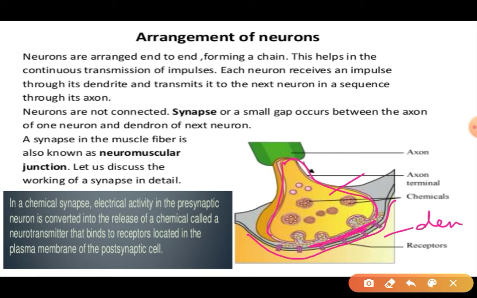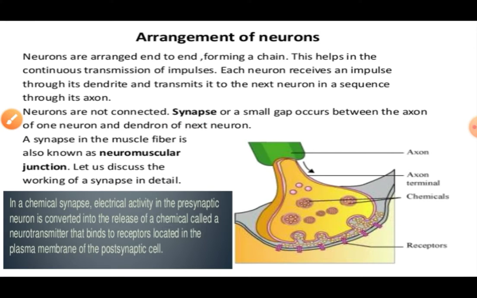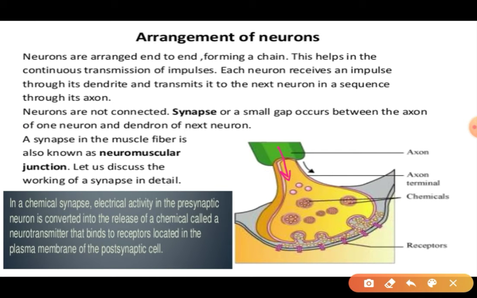This gap is known as a synapse. Now when there is a gap, how are these impulses transmitted? When the axon brings the impulses to the nerve ending, these impulses transform into chemicals. These chemicals are known as neurotransmitters.